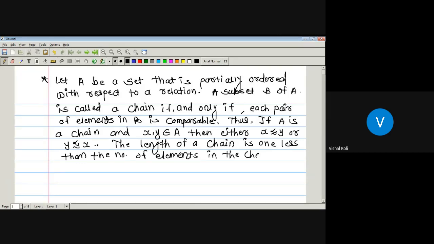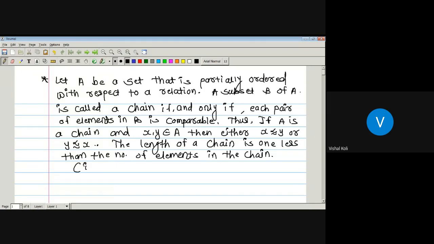Any partially ordered set is said to be a chain if every two elements in that poset are comparable, then the corresponding poset will be a chain. And the length of a chain is always one less than the number of elements in the chain.